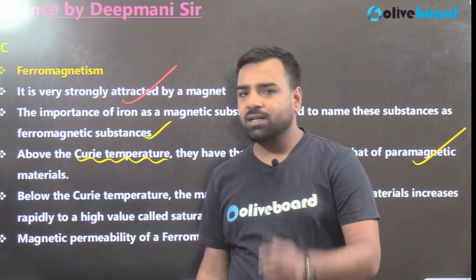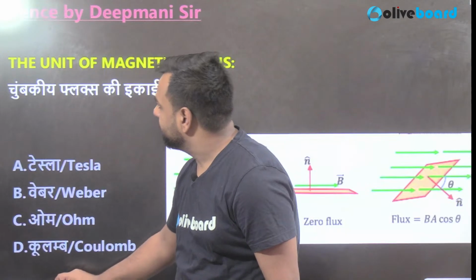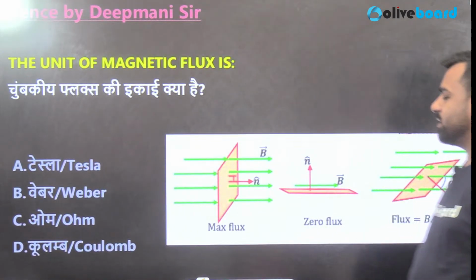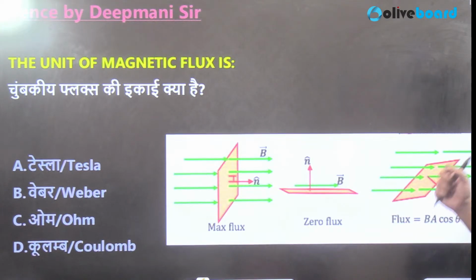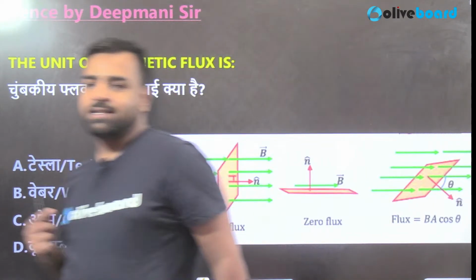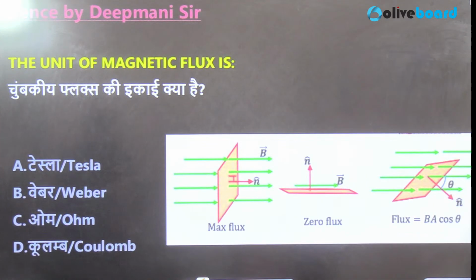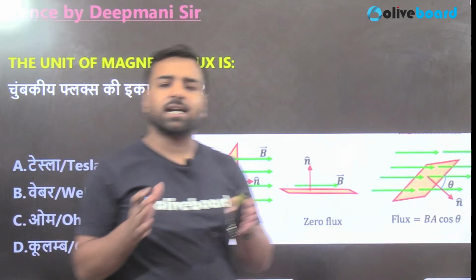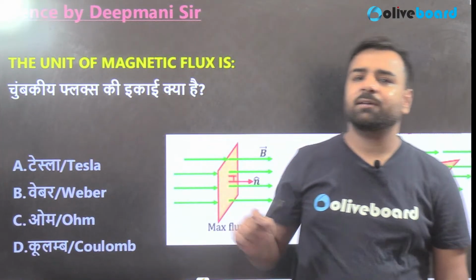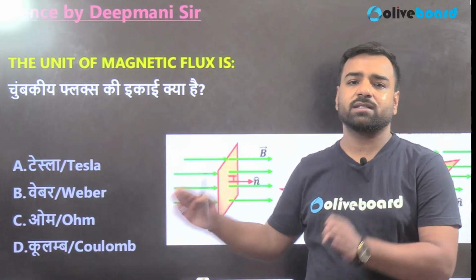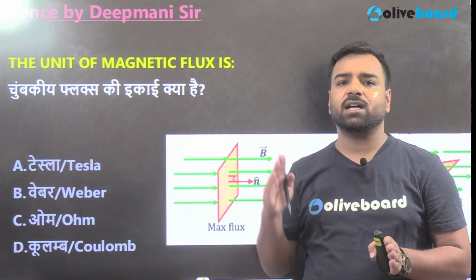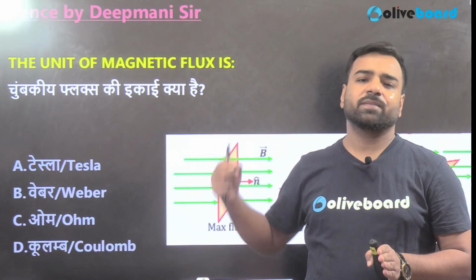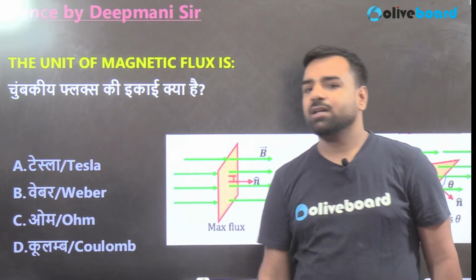What's the next question? The question is: the unit of magnetic flux is dash. That is, the amount of lines passing through a particular area. Pawan is asking, sir, is it a new series? Yes, Pawan, it's a new series. In it we'll discuss the theory at the start of the week, and every Friday we'll discuss those topics, which will give you clarity about the previous year papers and the type of questions asked in the examination.